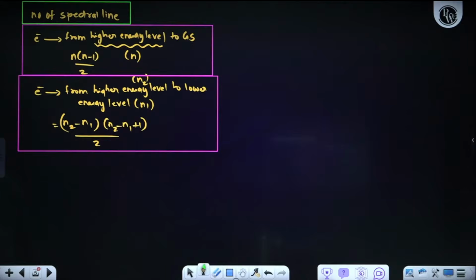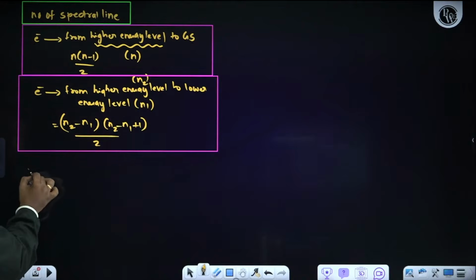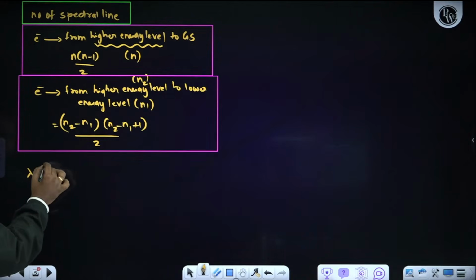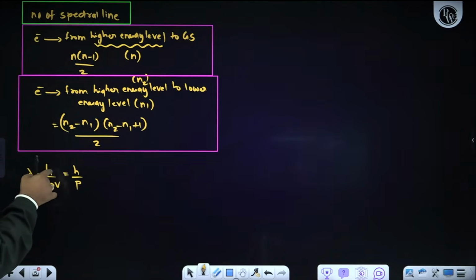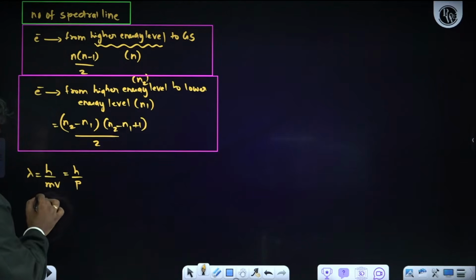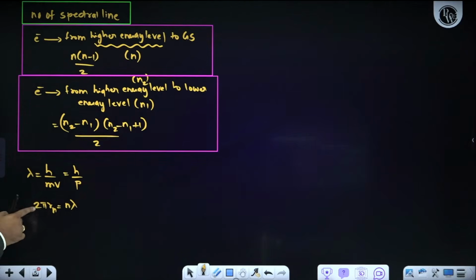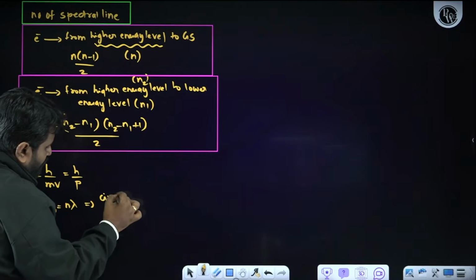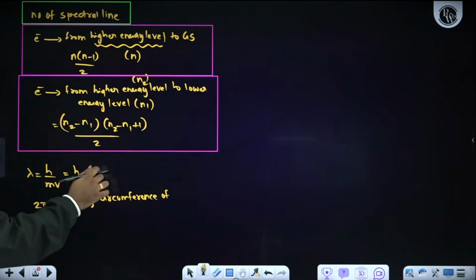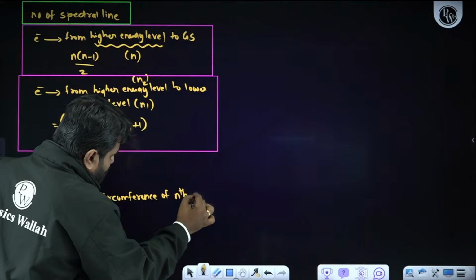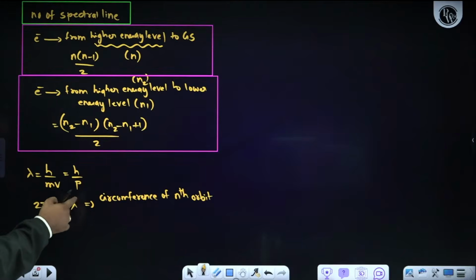Next, the de Broglie hypothesis is very, very important. From de Broglie, what is the formula we know? Lambda is equal to h by mv, or we can call it h by p. Suppose the circumference of the nth orbit, this is very important, my dear students: 2 pi rn is equal to n lambda. When can I use this formula? The circumference of the nth orbit is equal to n times the wavelength of the electron.